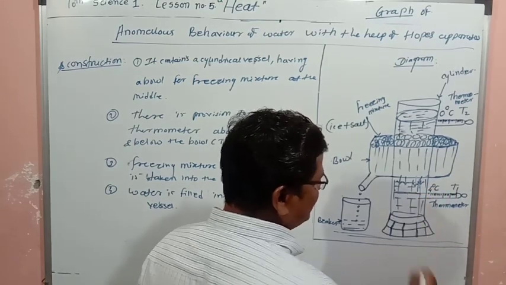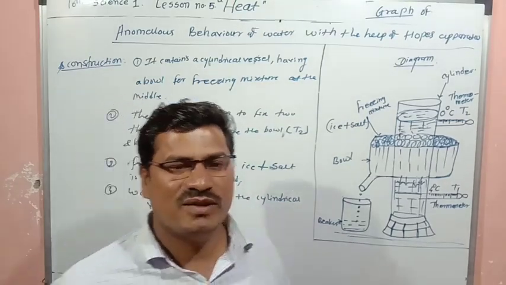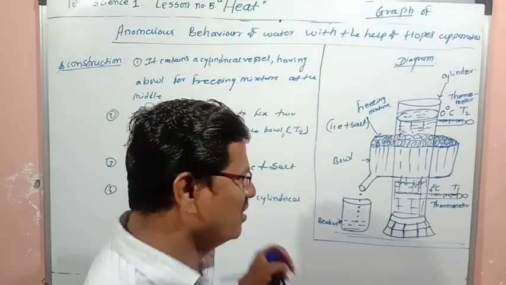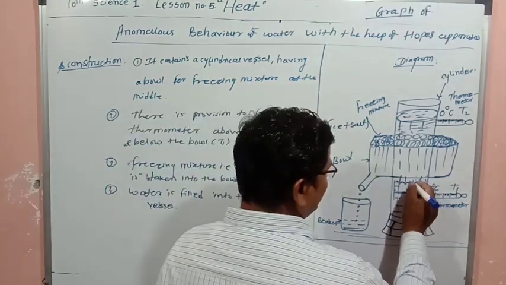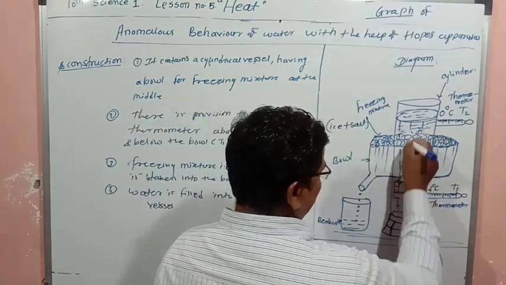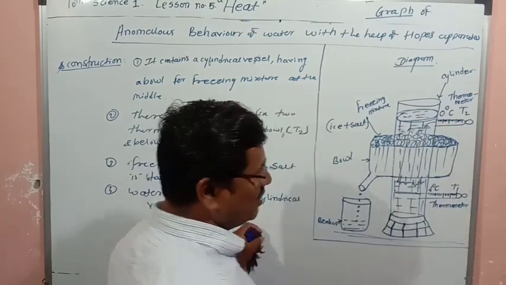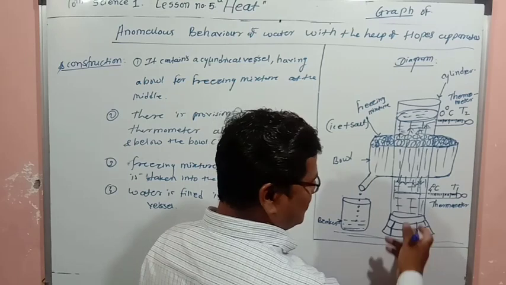Because expansion takes place, volume increases, then density decreases. So this cold water is now moving in the upward direction. When it moves upward, density is decreasing.